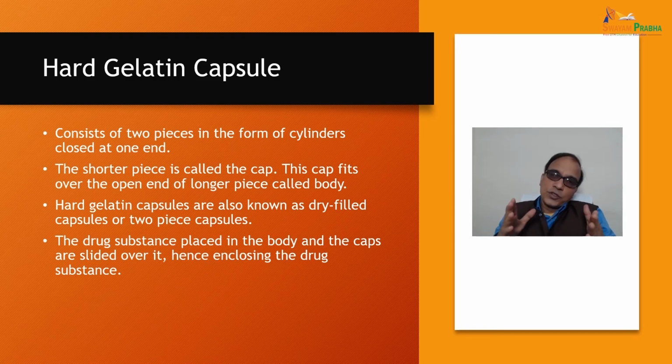Now we have come to the hard gelatin capsules. It consists of two pieces in the form of cylinders closed at one end. The shorter piece is called the cap. This cap fits over the open end of the longer piece called the body. Hard gelatin capsules are also known as dry filled capsules or two-piece capsules. The drug substance is placed in the body and the cap is slid over it, hence enclosing the drug substance. You are just putting the cap onto the body and then it is packed.